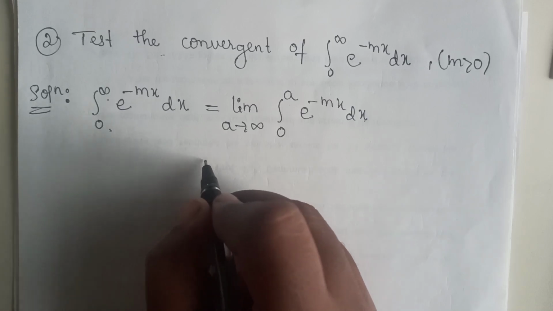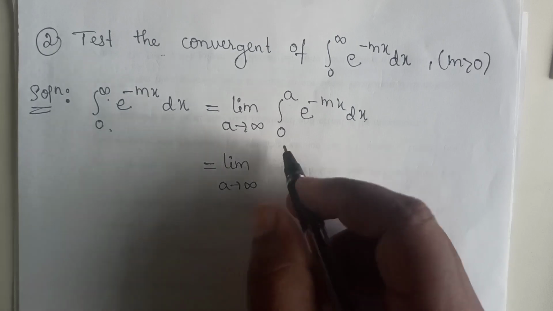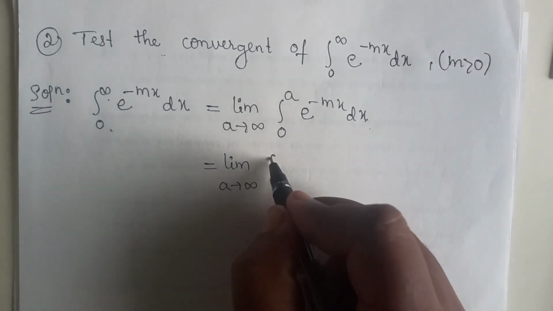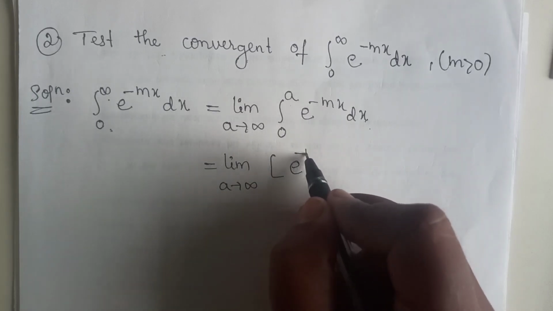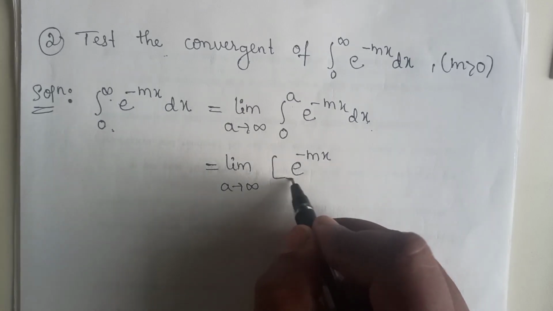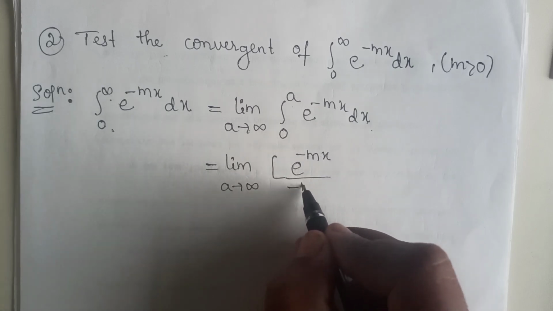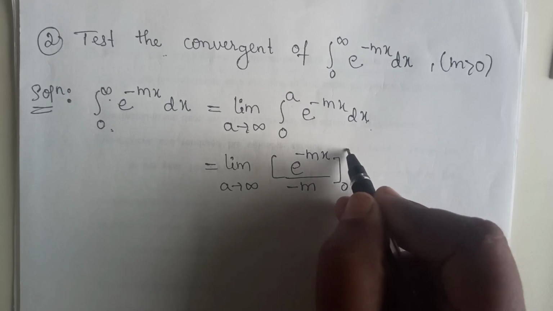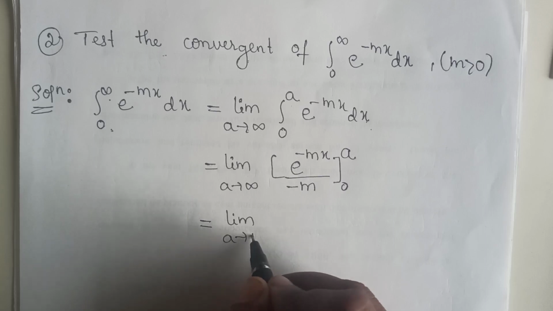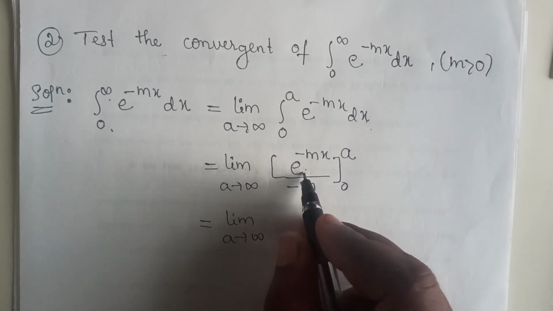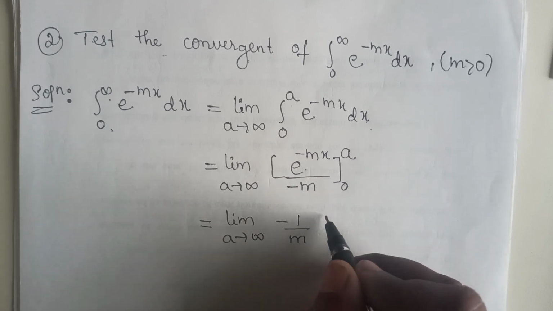Now this can be written as limit a tends to infinity. On integrating, we know that the integration of e raised to minus ax is e raised to minus ax divided by minus a; here, e raised to minus mx divided by minus m, from 0 to a. Further simplifying, we take minus 1 divided by m outside.